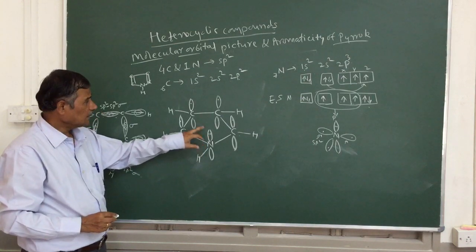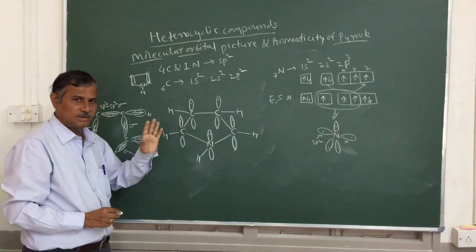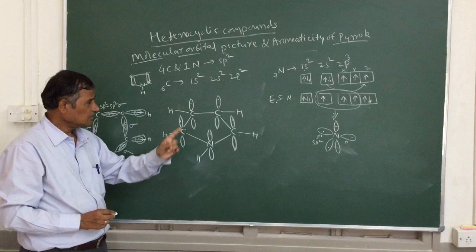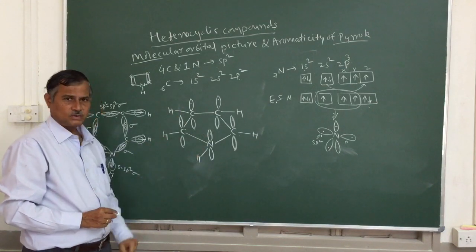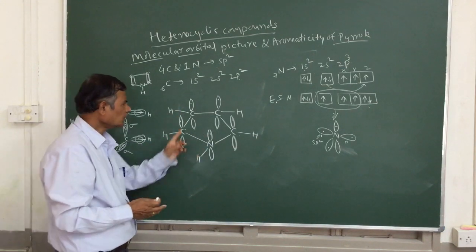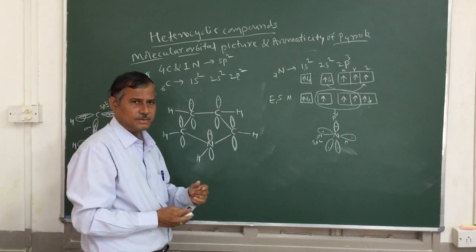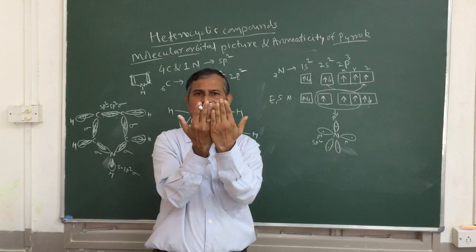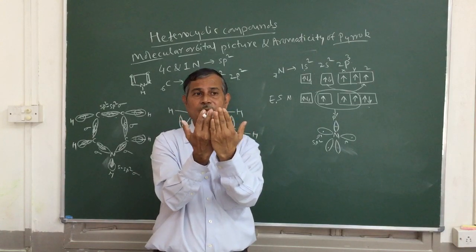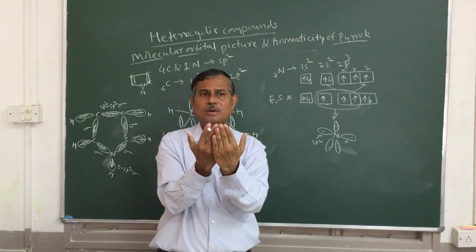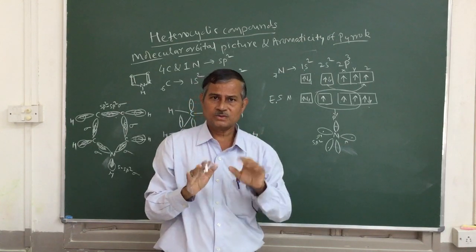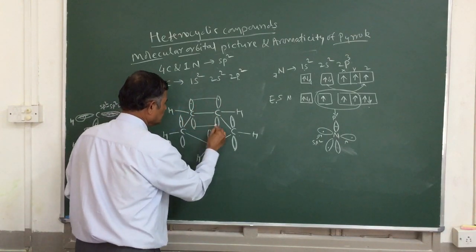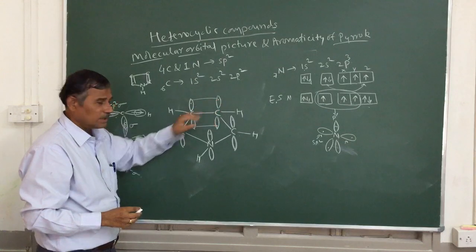You follow this? So here are four carbon atoms which have a pz orbital, which have not undergone hybridization, not taken part in hybridization, with a single electron, and this has two electrons. Now what happens here? These p orbitals are going to overlap sidewise, like this. Sidewise overlapping of the p orbital, or the lateral overlapping of the p orbital, so we are going to get a pi bond. So this overlaps with this. Okay, we are going to get a pi bond.